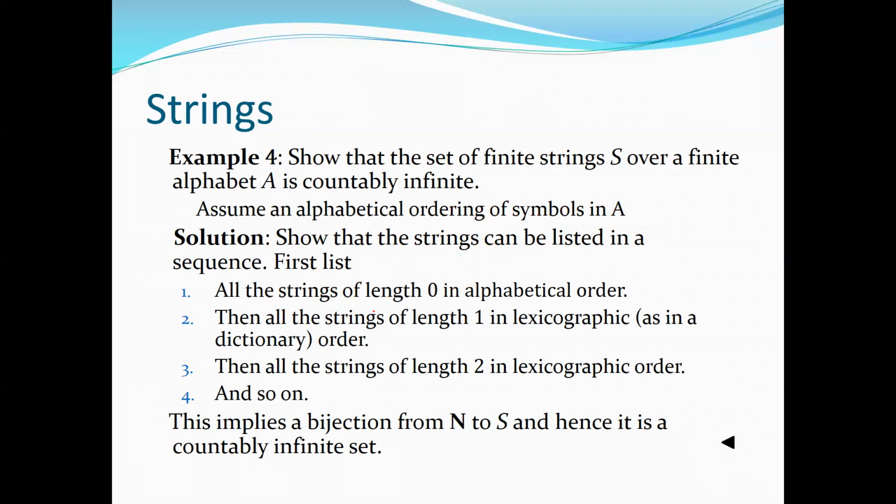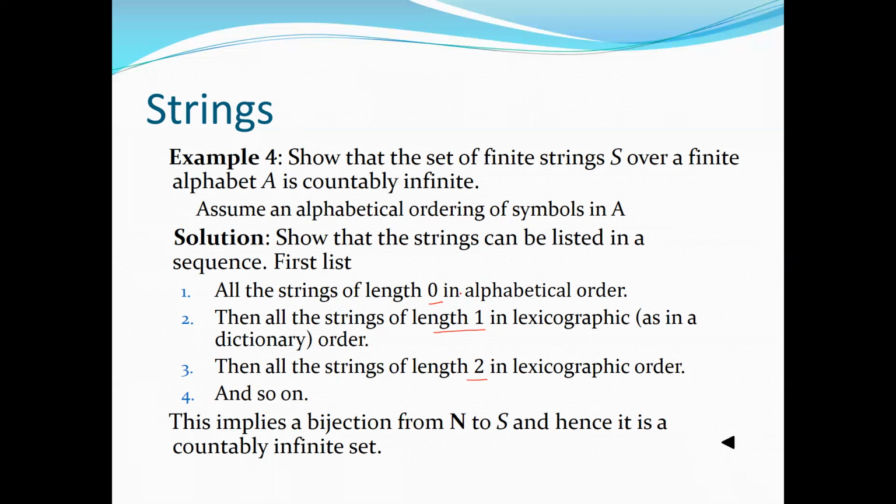So all the strings, how are we going to list them? So we are going to list all the strings of length 0. There are strings of length 0 in alphabetical order. Then all the strings of length 1 in lexicographical order, then all the strings of length 2 in lexicographical order, then all the strings of length 3, and so on. So we may have an infinite number of strings over the alphabet A, but we can list them in some sequence.